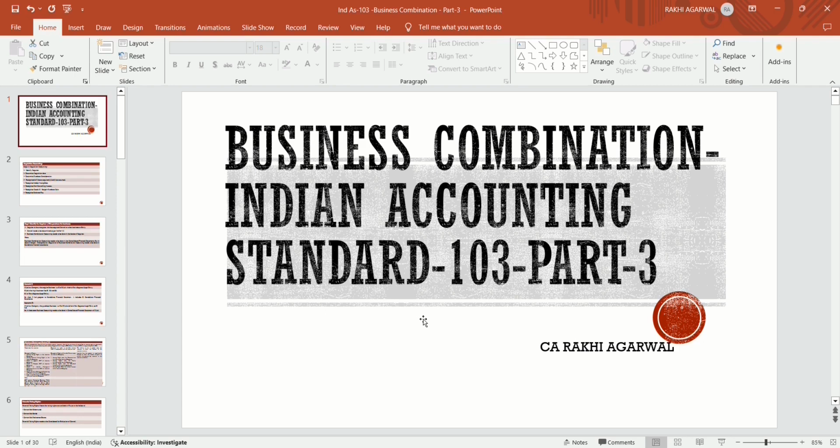But in business combination, the scope is very wide. It discusses merger, amalgamation, and asset acquisition, with different steps in the asset acquisition. Then what is the definition of control? We had discussed in the previous class what control is.